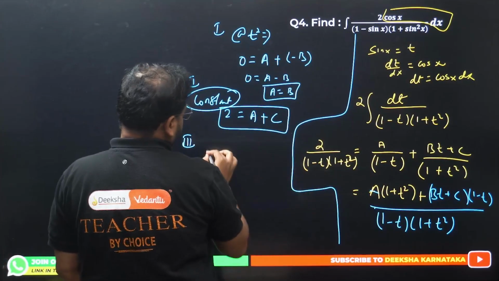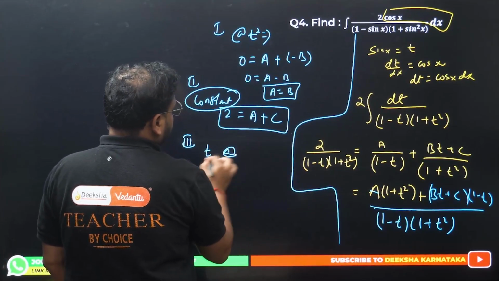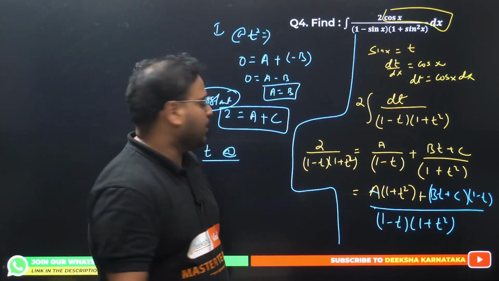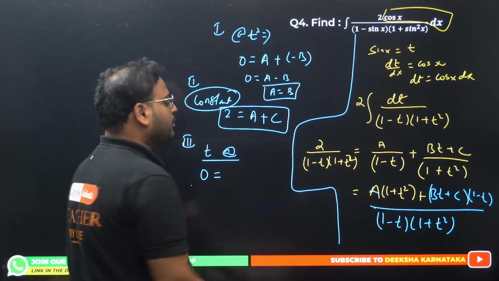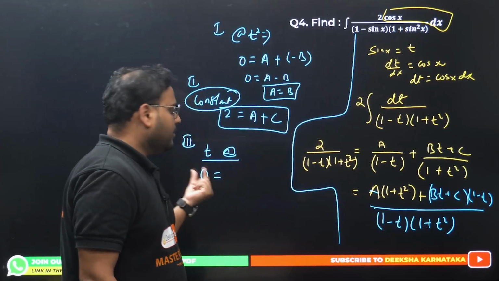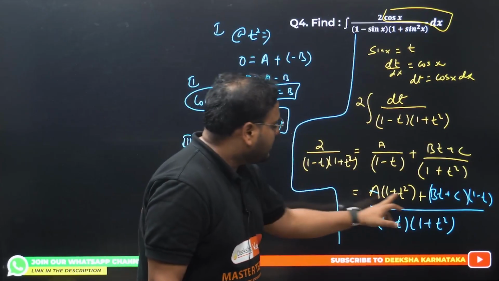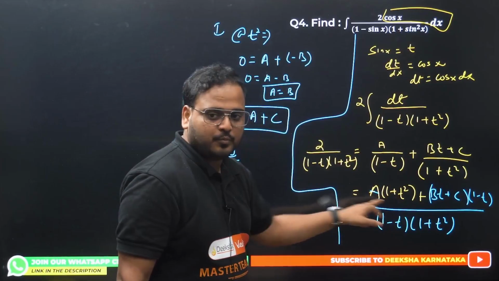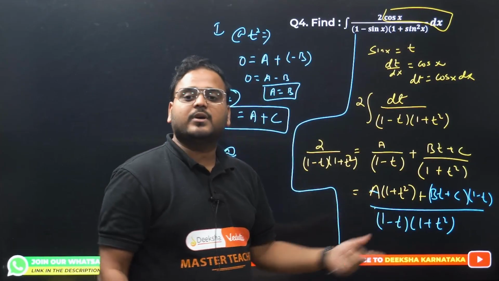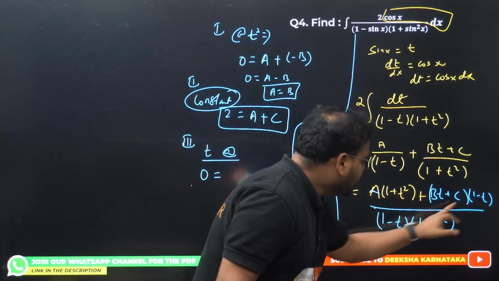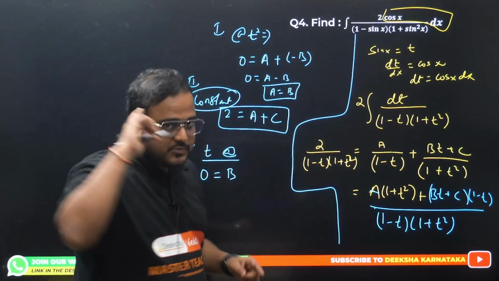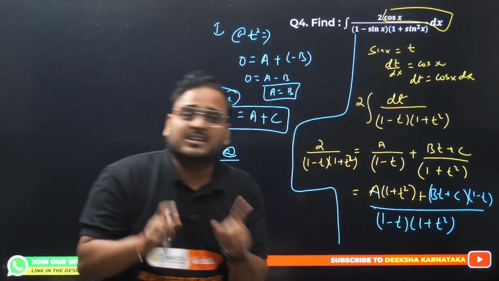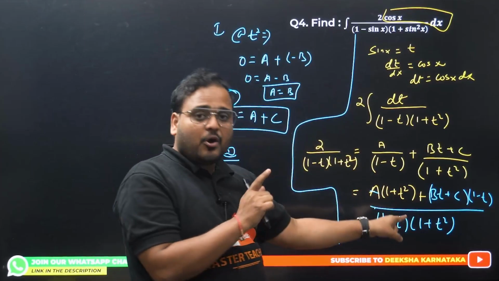Third one, comparing the t term, which means the linear term now. What is the linear term on the LHS? It is 0, because there is only one constant, 2. Check here for a linear term. Any linear term over here? No. A into 1 is constant, a into t square is quadratic. What about this bt into 1? Yes, bt will be there, so plus b. That's a linear term, since b is a constant and t is a variable.